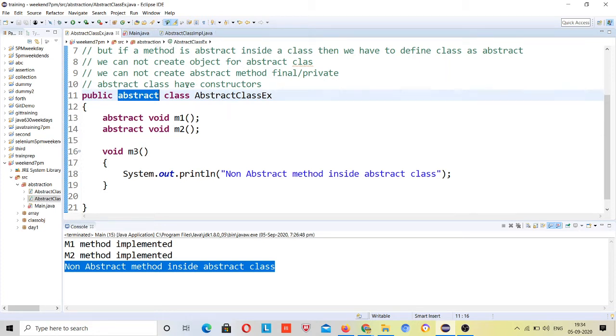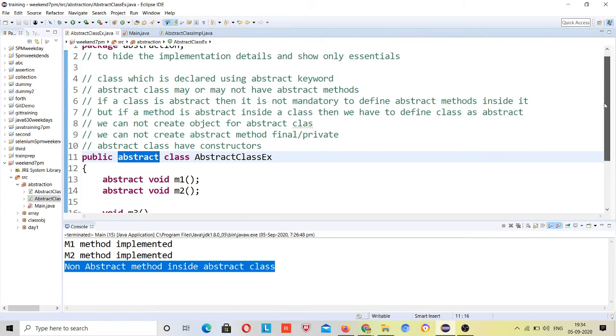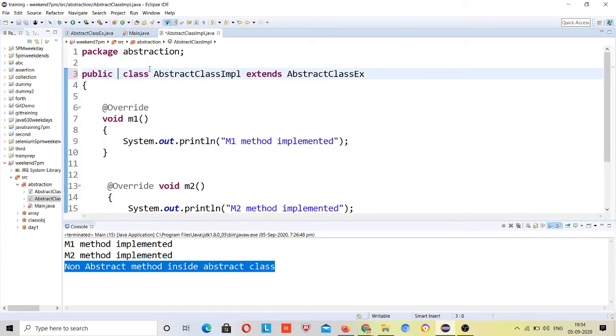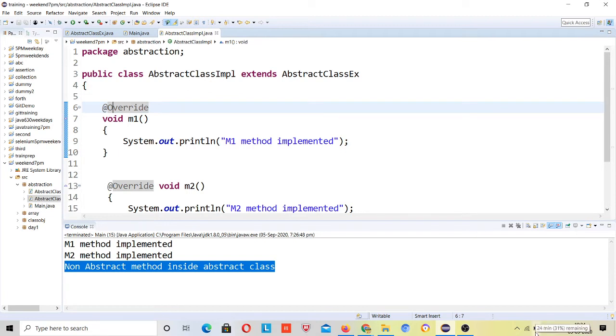Don't be confused, right? Just follow this point. Once you make any class abstract, you cannot instantiate it, right? Okay, got it.